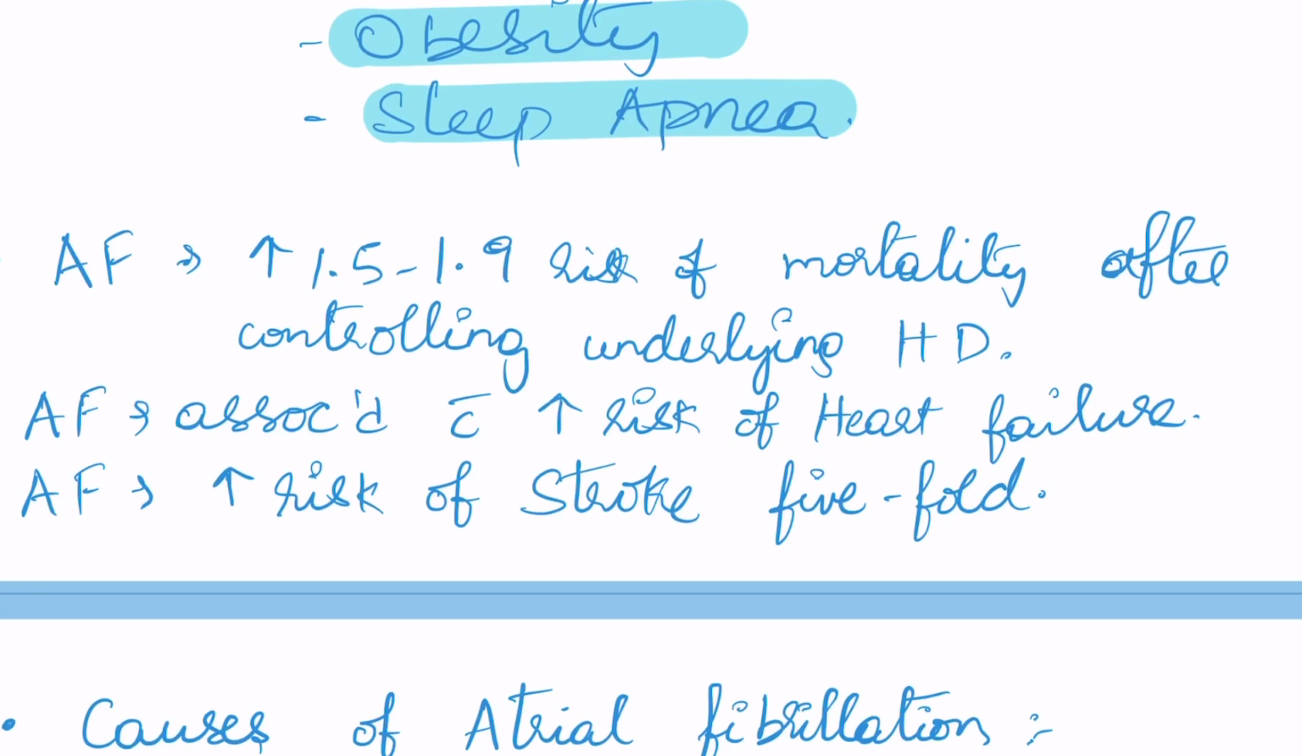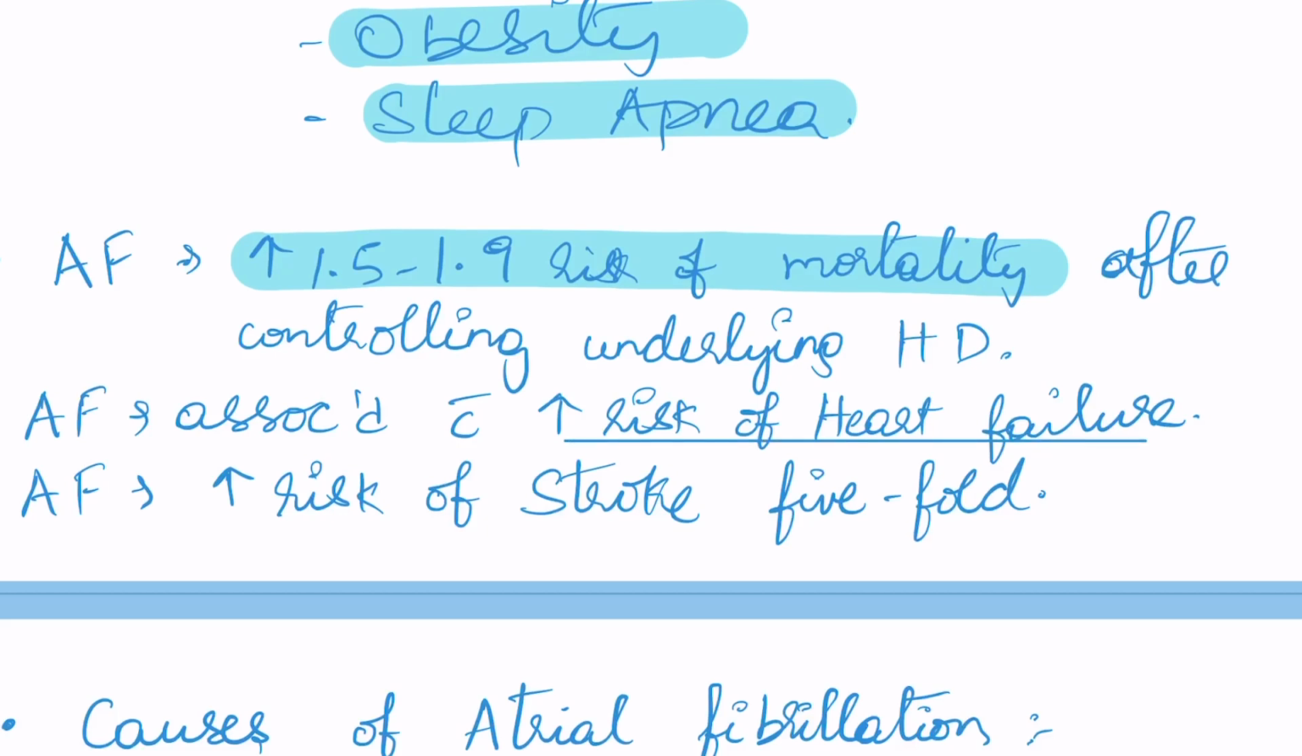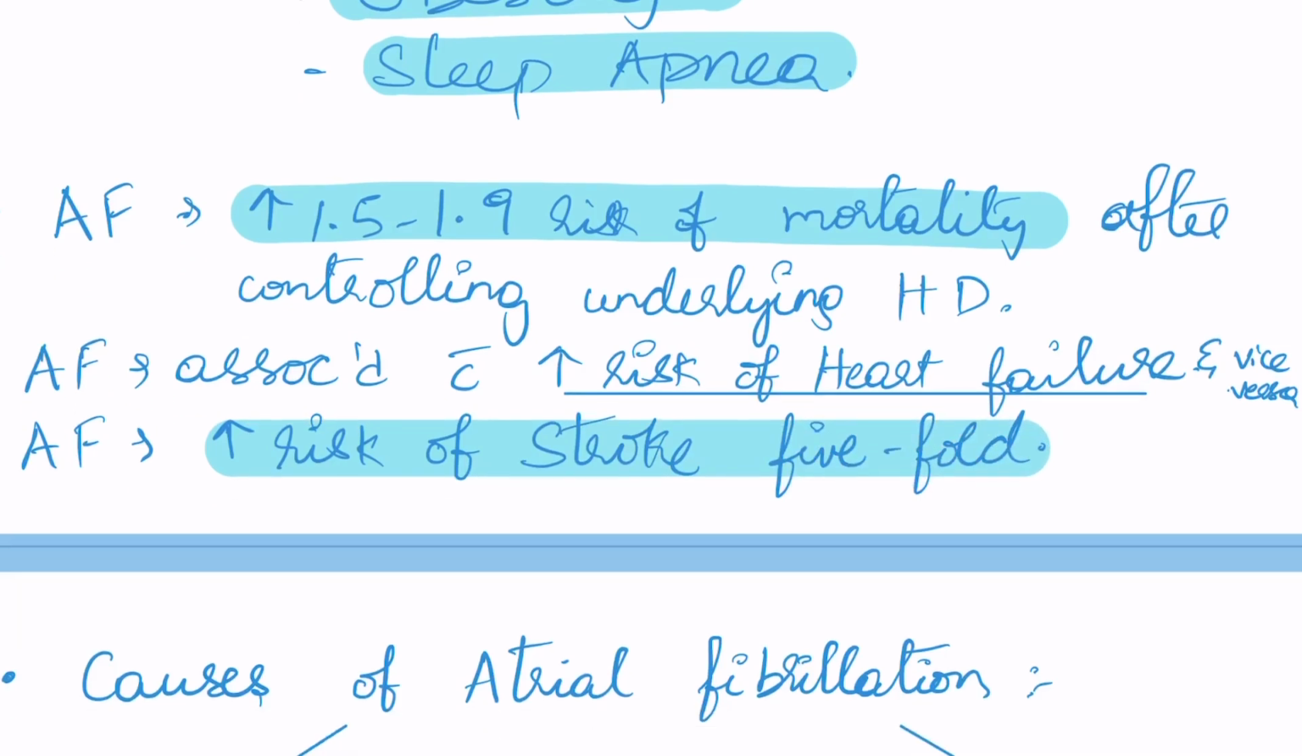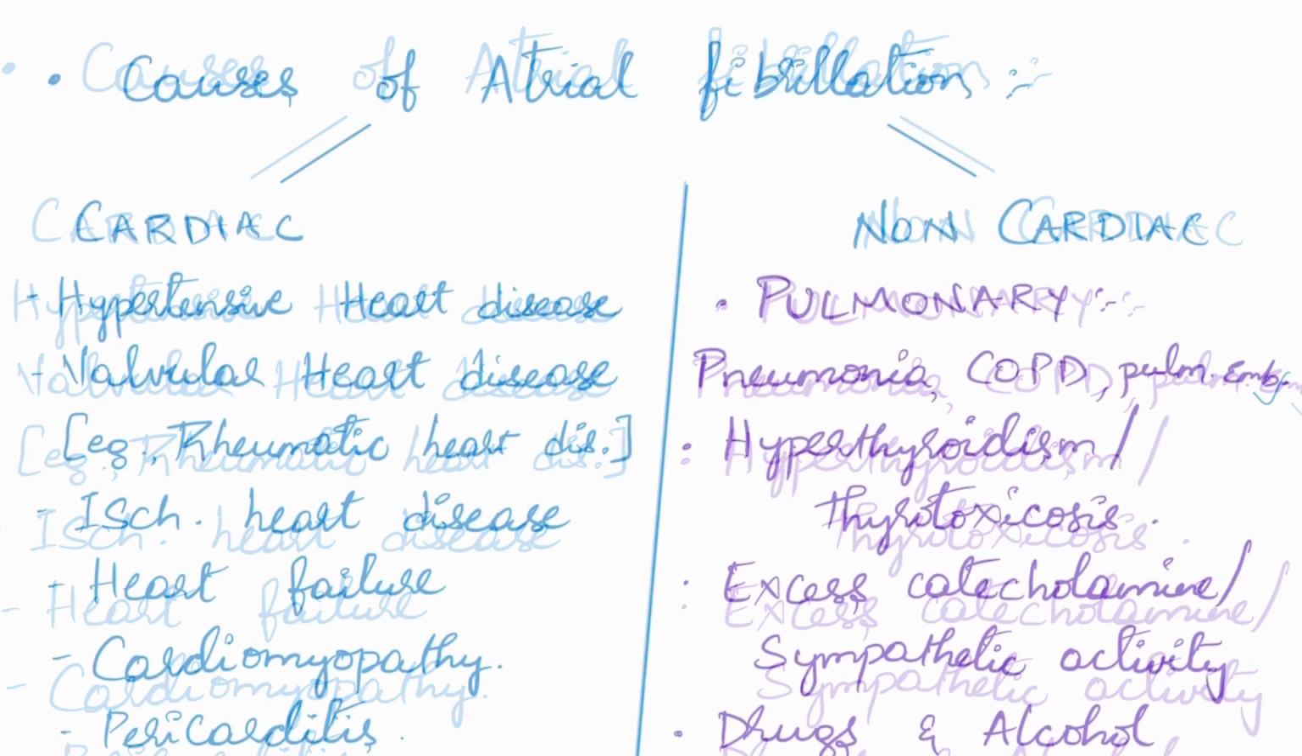Coming to some facts, atrial fibrillation increases the risk of mortality by 1.5 to 1.9 times after controlling for underlying heart disease, and atrial fibrillation is associated with increased risk of heart failure and vice versa. Like if a patient has heart failure, then he has an increased risk of AF, and in the same way, if the patient has AF, he has an increased risk of heart failure. Then AF has an increased risk of stroke, almost a 5-fold increase in risk of stroke.